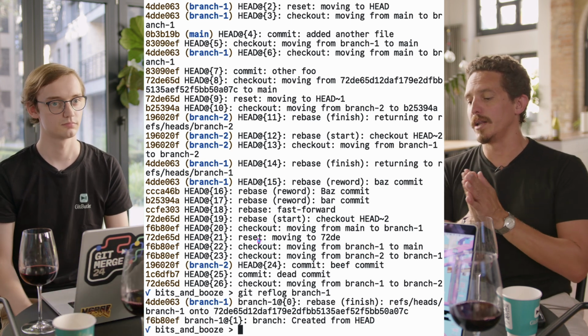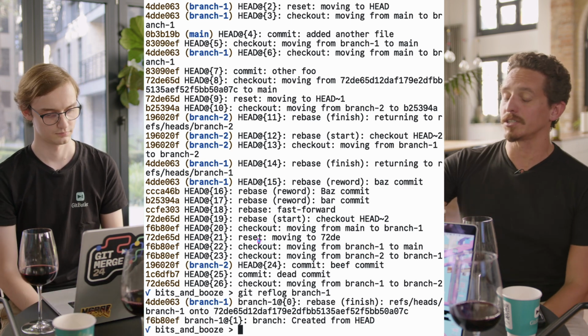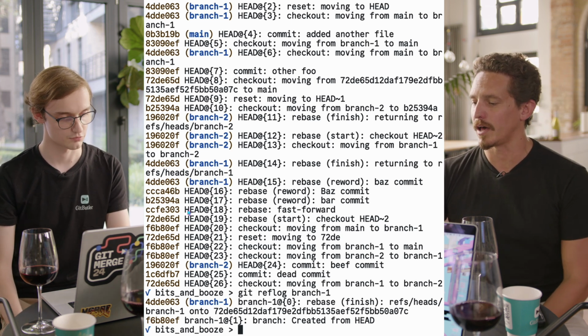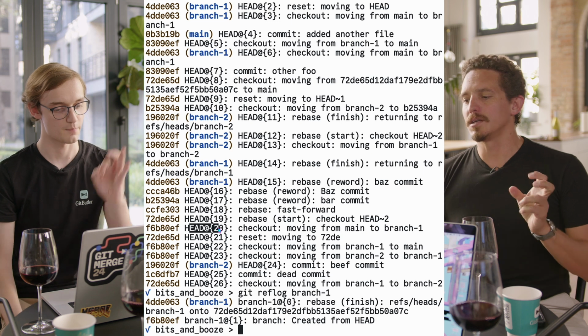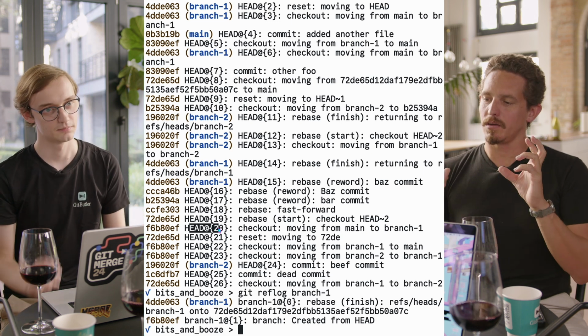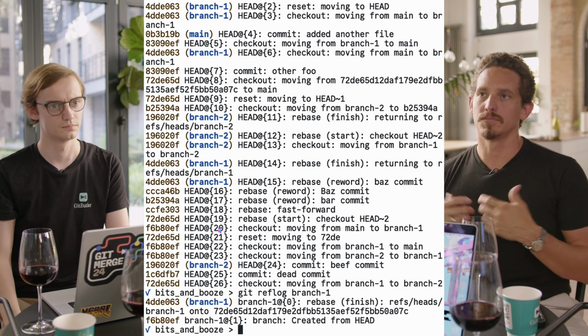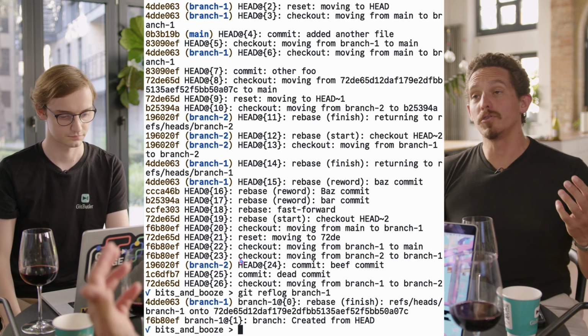But it's really nice, right? You can see already in here some of the syntax: HEAD@{1}, HEAD@{2}, HEAD@{3}. Sort of HEAD back in time. The at symbol is this reflog syntax. You can do lots of interesting things.